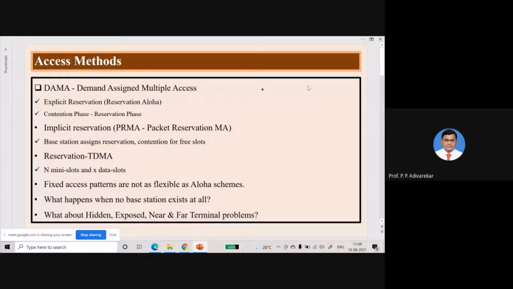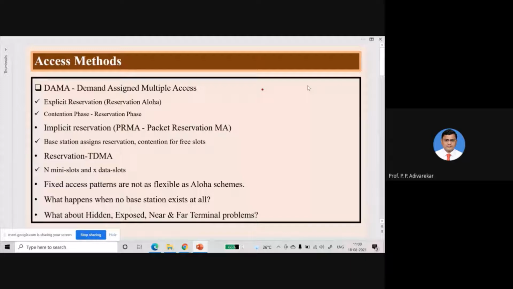Yesterday, we have seen certain accessing methods, methods that can be used for MAC access or for accessing a shared medium. Yesterday we have seen the disadvantage of having CSMA/CD. Then we have seen two classical methods, that is pure ALOHA and slotted ALOHA.